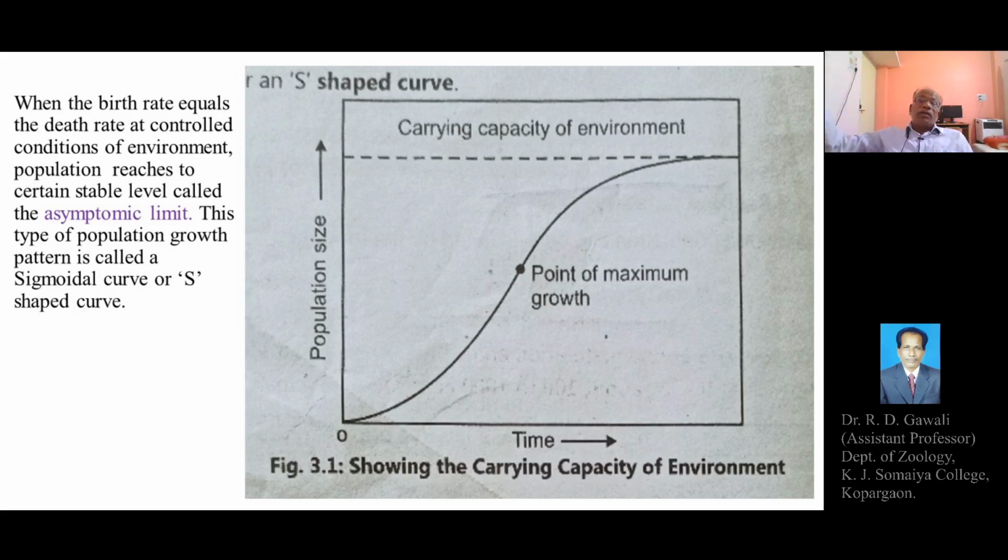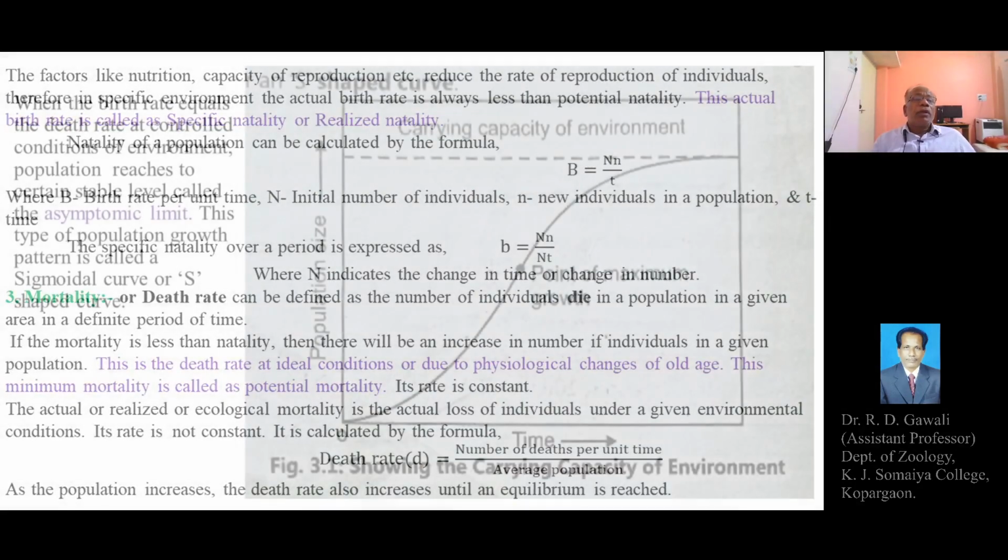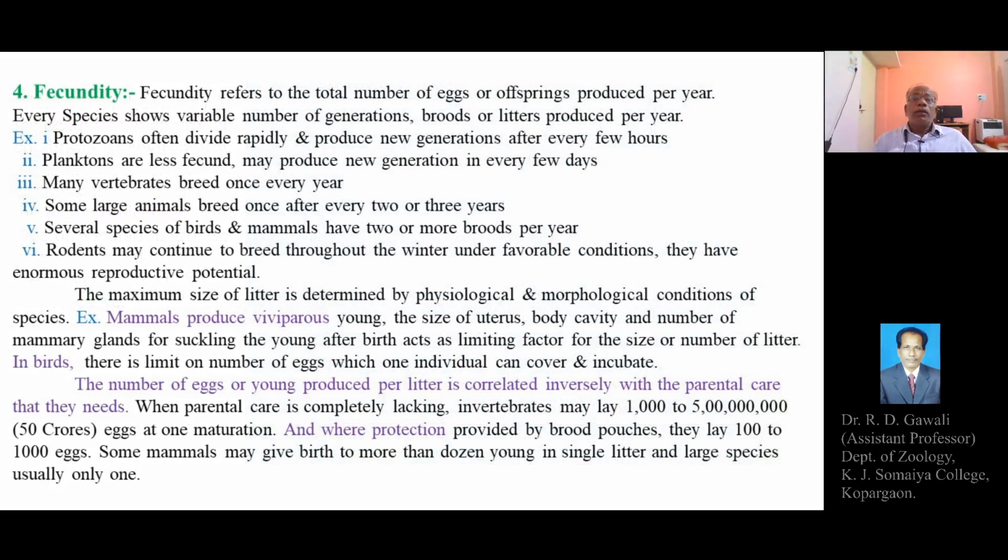After a certain time, the population reaches an equilibrium level where the natality rate and the mortality rate are equal. So this is about the mortality. Then the fourth characteristic of the